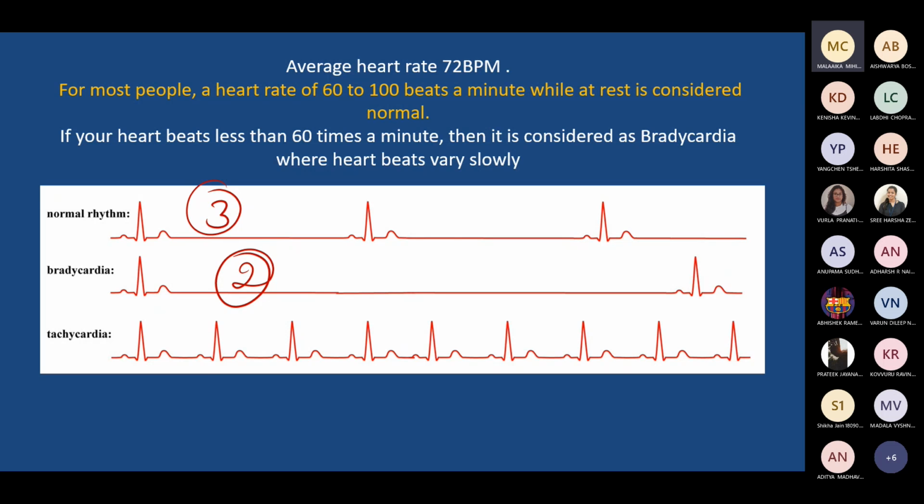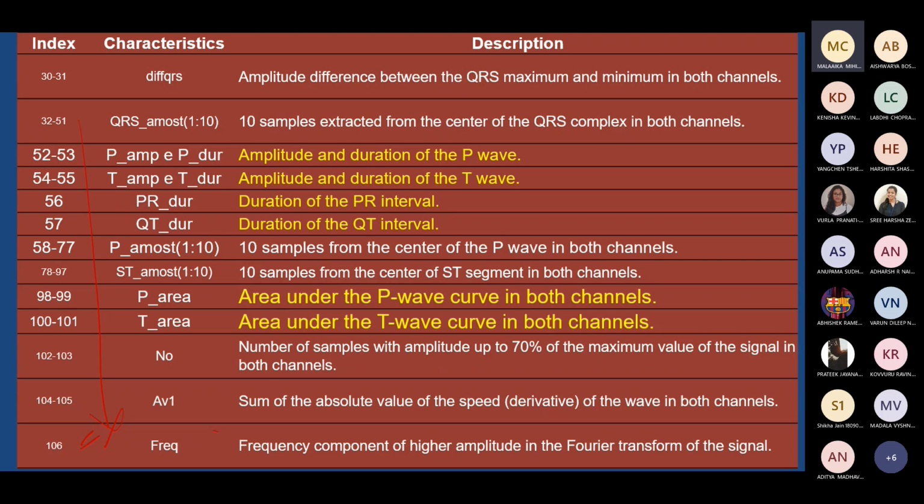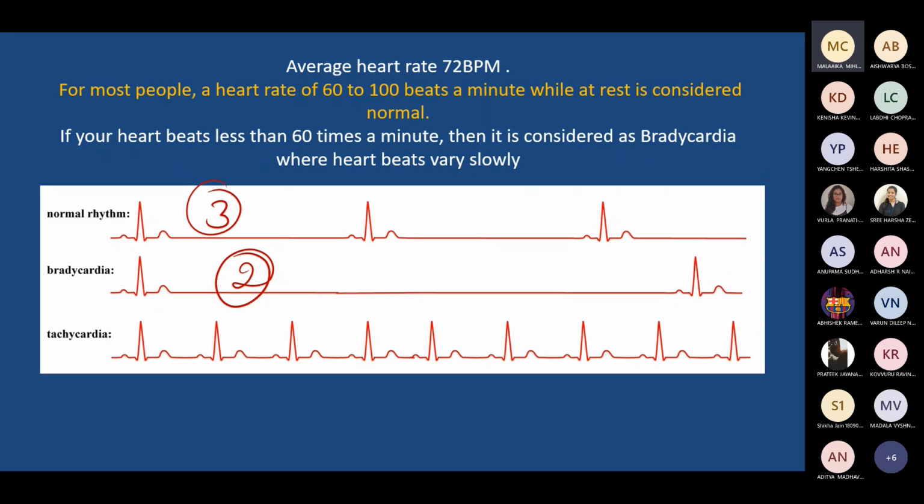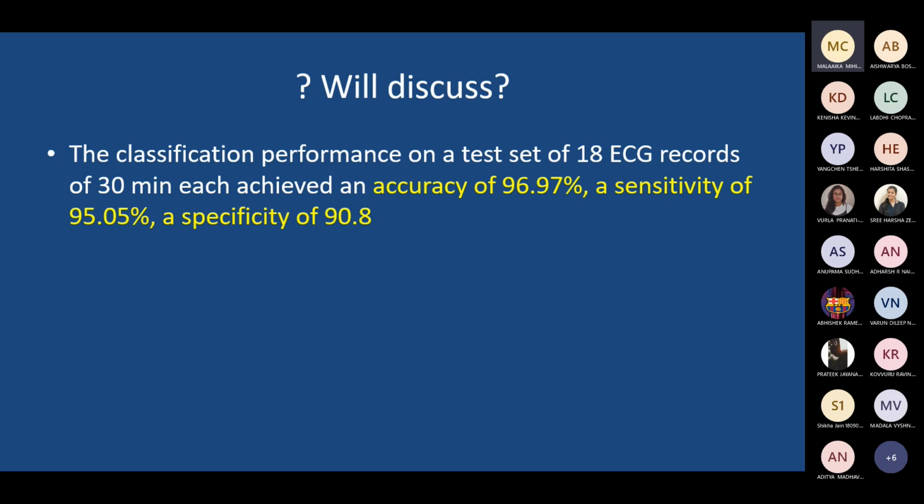So for arrhythmia classification, the features may be something like this that you can explore. Then you may have to do certain neural network training, and then you have to test it. How you can train, I will show you later in a demonstration.